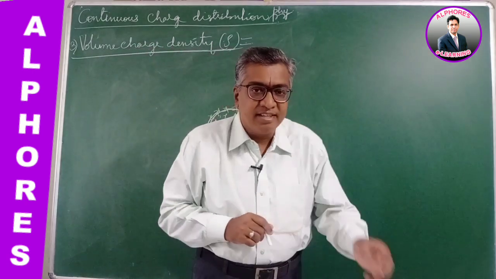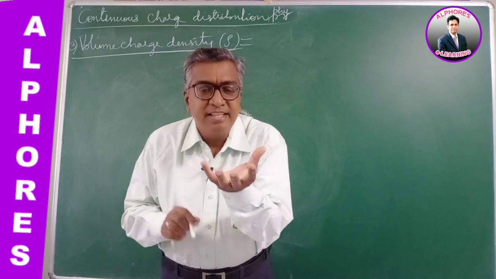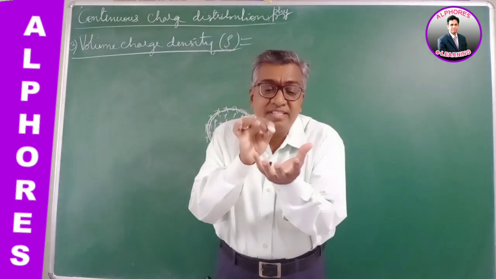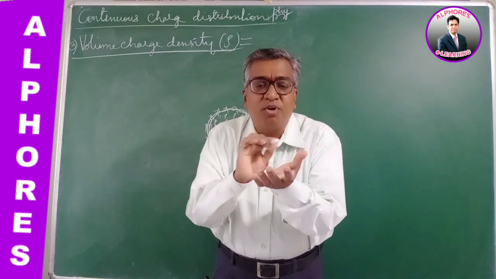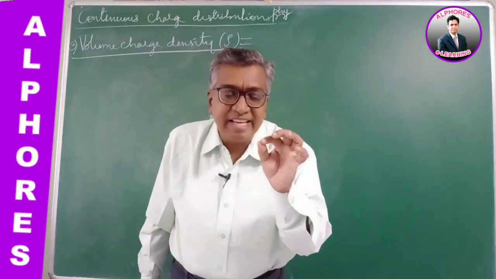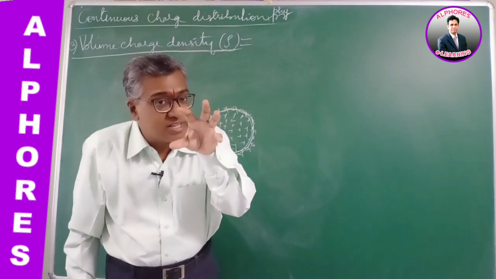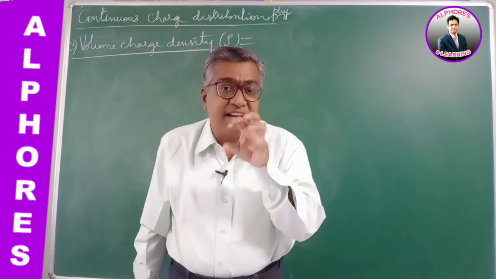The first example is a dielectric, non-conducting solid sphere, where charge is distributed inside the volume as well as on the surface. Or you can even take the nucleus of an atom, existing at the center of the atom.